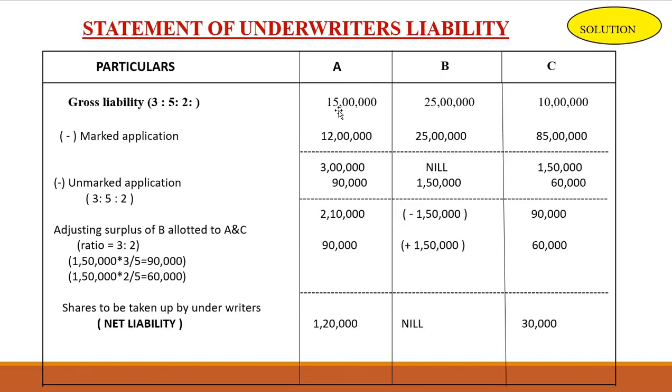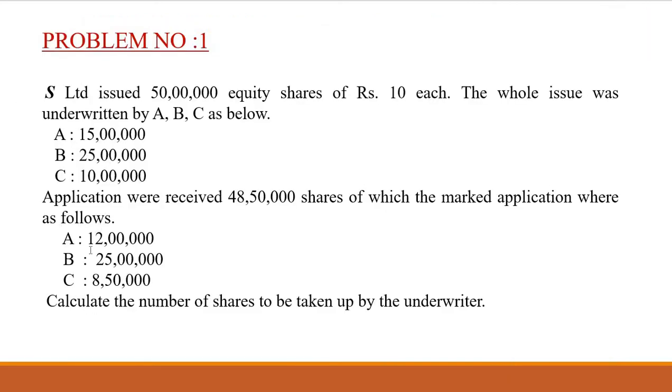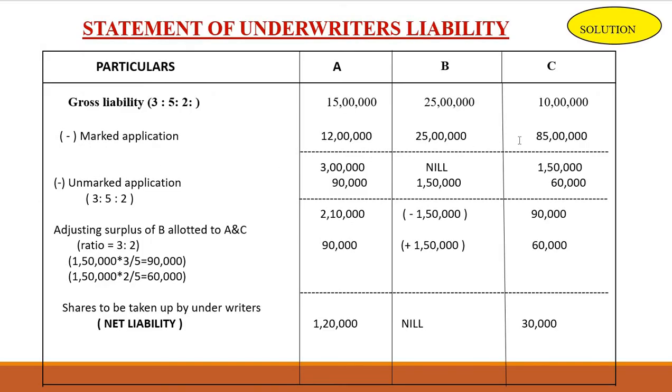Less marked application, that is also given in the question. A's marked application is 12 lakh, B's marked application is 25 lakh, and C's marked application is 8 lakh 50,000.